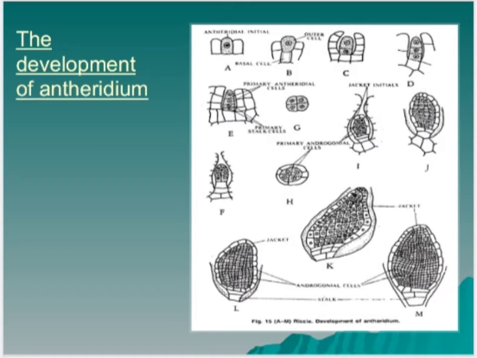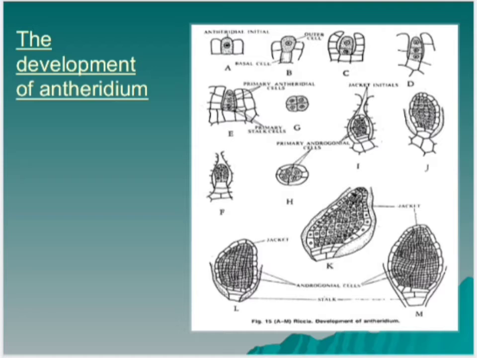The outer cell divides by transverse divisions to form a filament of 4 cells. The upper 2 cells of the 4-celled filament are known as primary antheridial cells and the lower 2 cells are known as primary stalk cells. Primary stalk cells form the stalk of the antheridium. Primary antheridial cells divide by 2 successive vertical divisions at right angles to each other to form 2 tiers of 4 cells each. A periclinal division is laid down in both the tiers of 4 cells and there is the formation of 8 outer antheridial jacket initials and 8 inner primary androgonial cells.